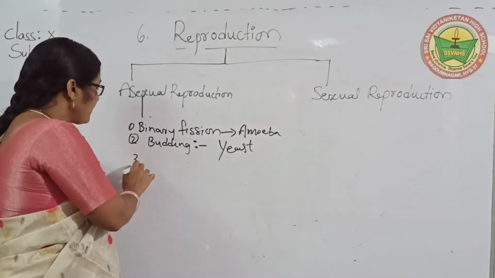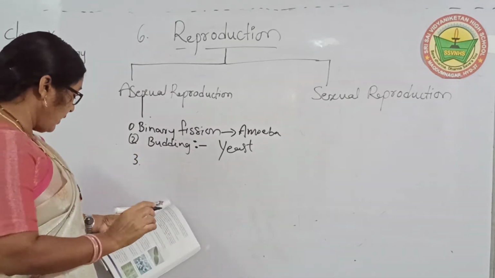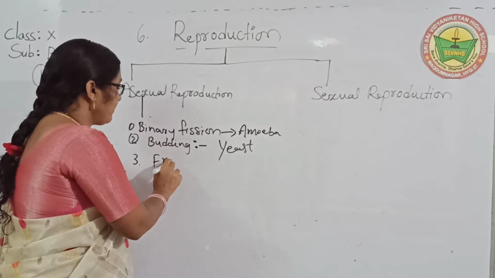The third method is fragmentation. What is the third method? Fragmentation.